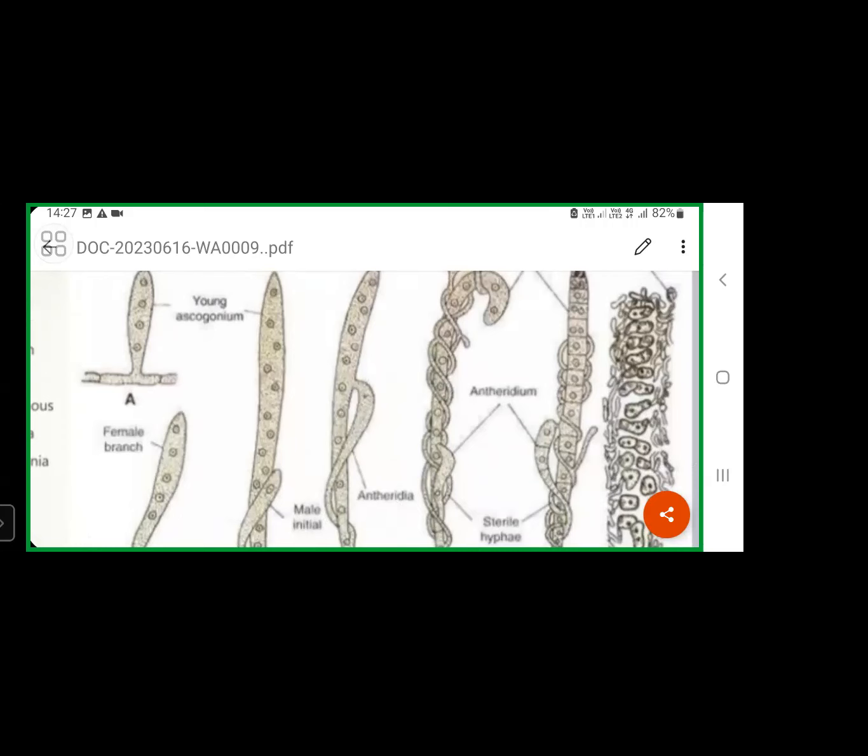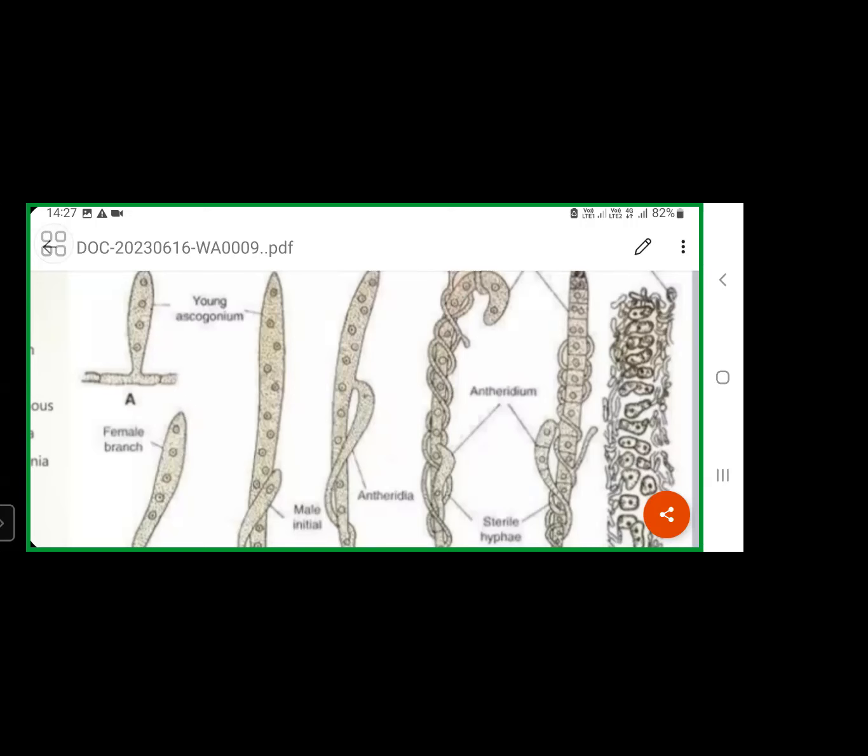Haploid means the nuclei are haploid. Many nuclei are present, but they are not involved in nuclear fusion and are not fused with other nuclei. So until septa formation, this ascogonium shows a haploid phase.